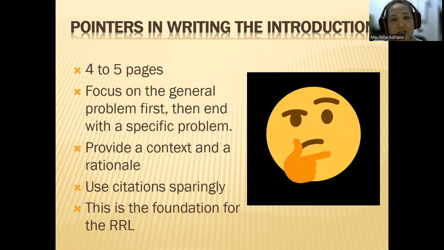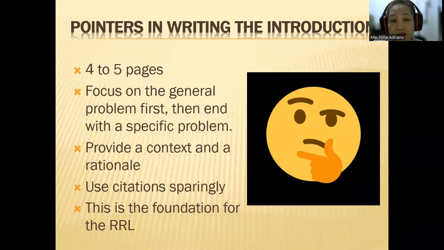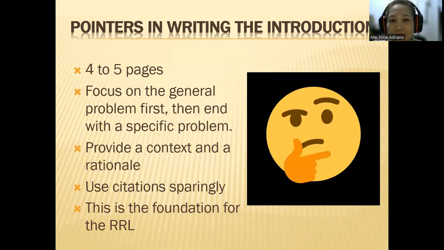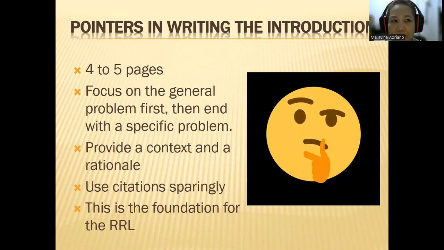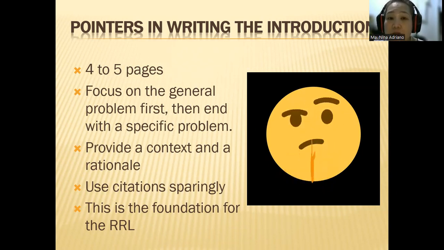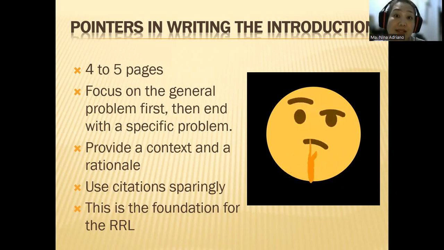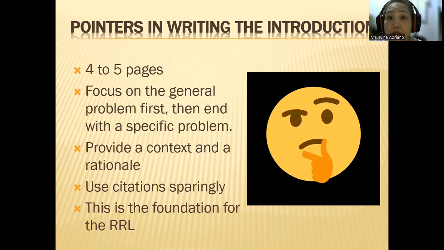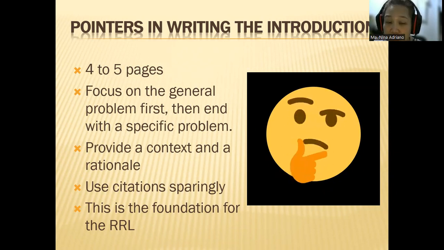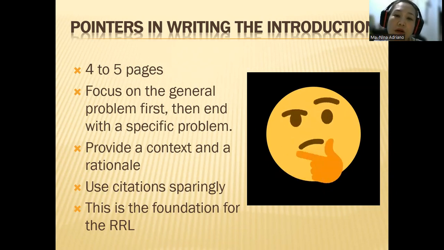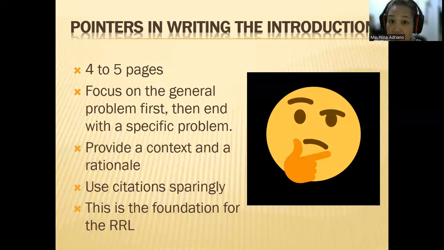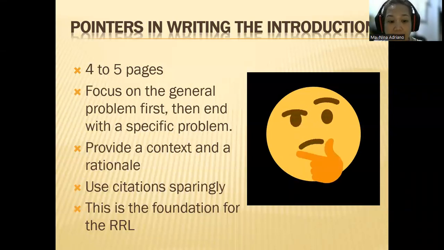In the introduction part, which is the problem and its background, you use citations sparingly. Ma'am, why should we use it sparingly? Because you are simply narrating the story of how you made a decision in order to come up with your study. The citations should be very generous in your review of related literature, but not in your context and rationale or the problem and its background.